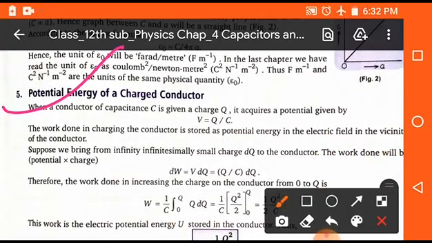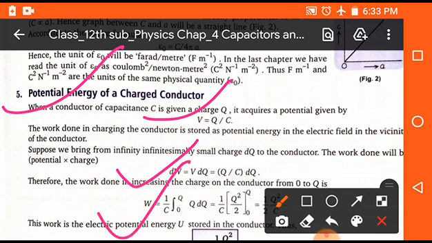Now students, we will discuss the most important topic in this chapter, the potential energy of a charged capacitor. As we know, when we provide a potential difference to a conductor, V is equal to Q upon C, where Q is the total charge supplied to the conductor, C is the capacitance, and V is the potential difference. So in order to displace a small amount of charge, we have to do a small amount of work. The small work done, dW, is equal to V into dQ, and on putting the value of V, it will be Q upon C into dQ.